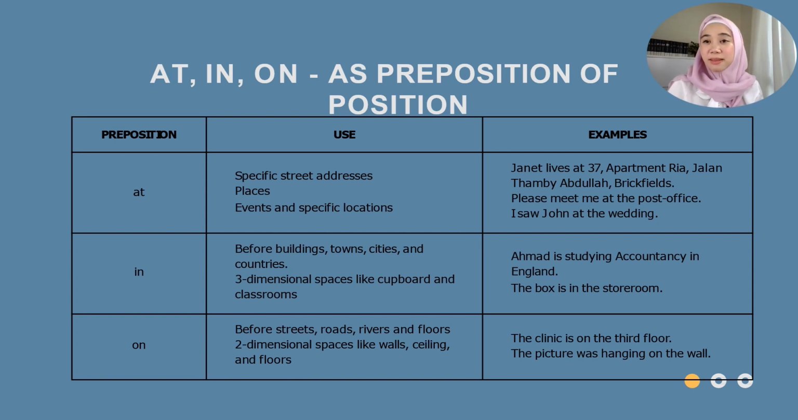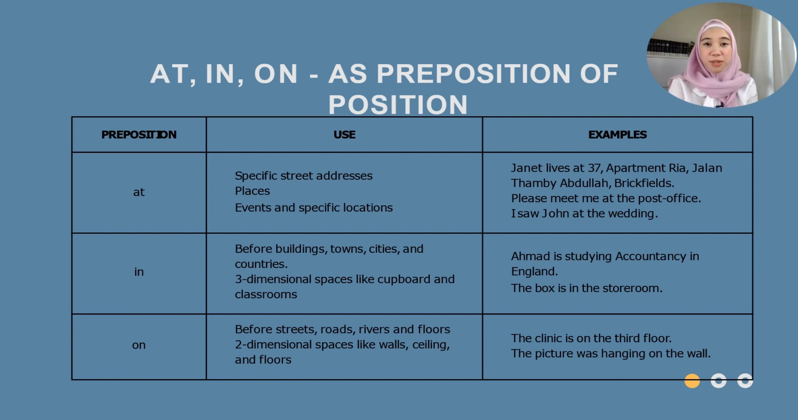Look at the example here. Janet lives at 37 Apartment Ria, Jalan Tambi Abdullah, Brickfields. Or you can also use it in a conversation when you're saying, please meet me at the post office. I saw John at the wedding.